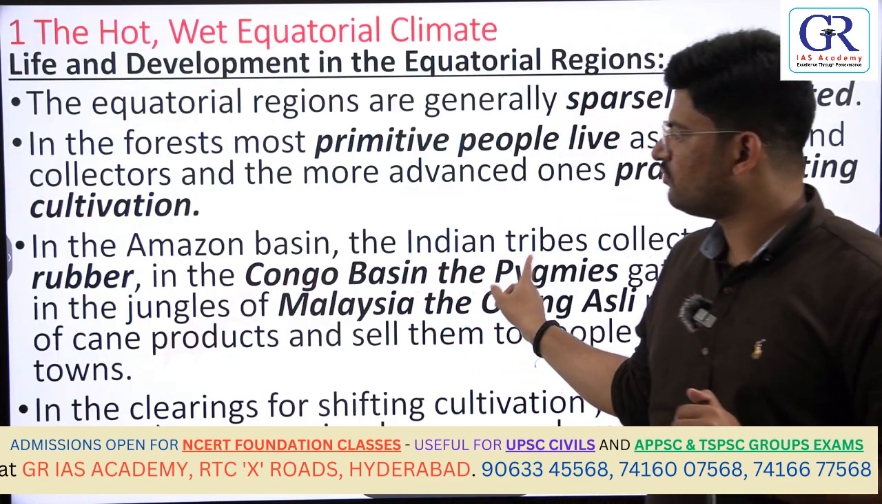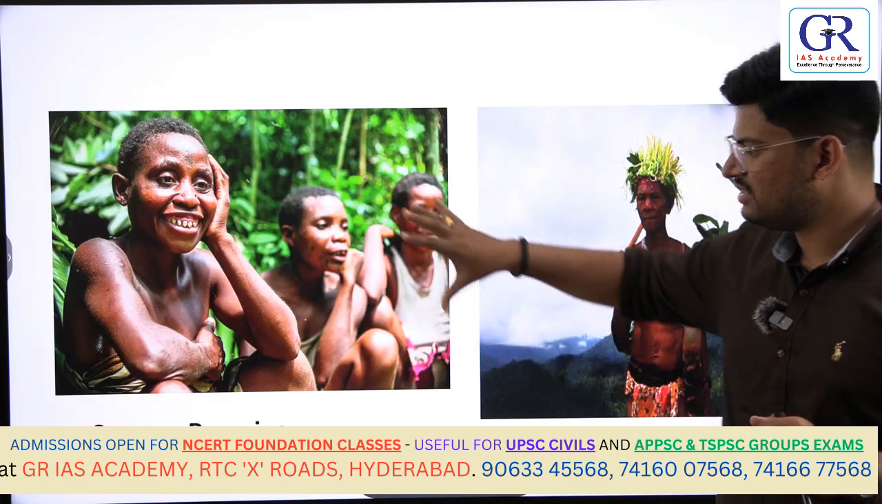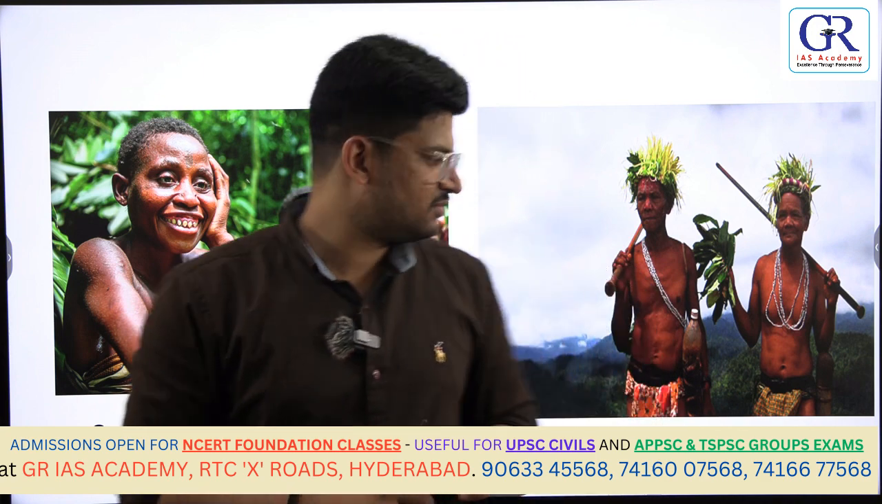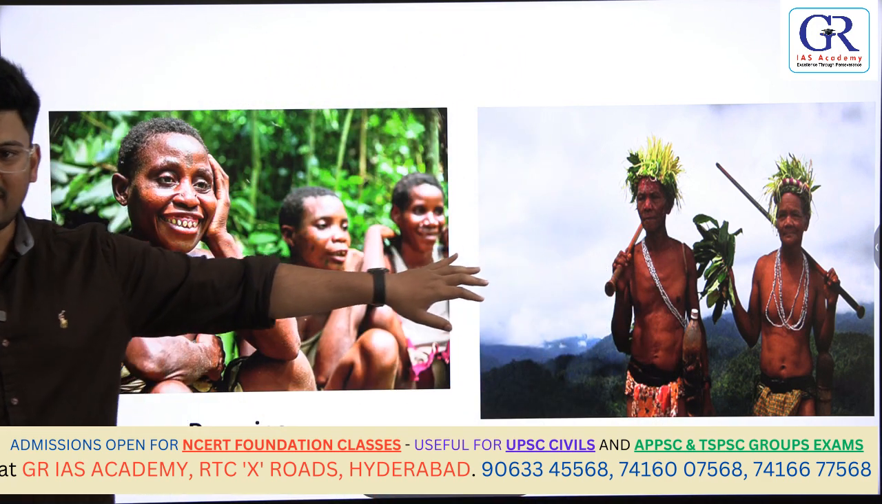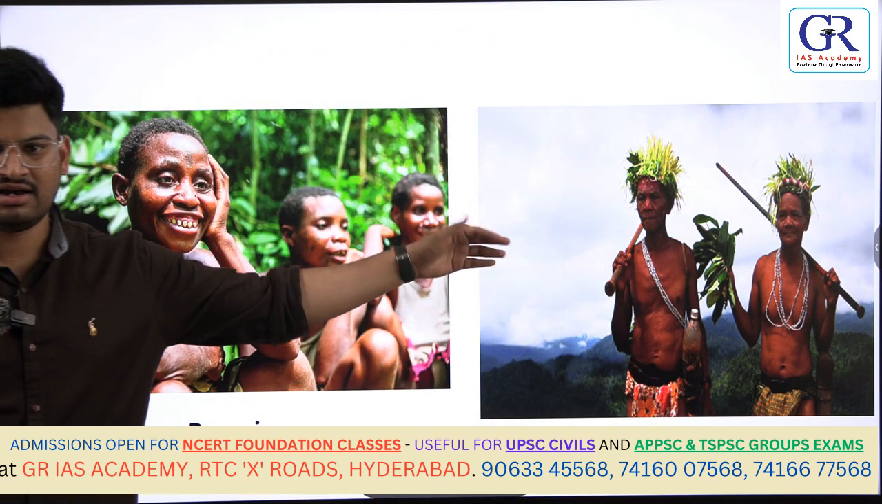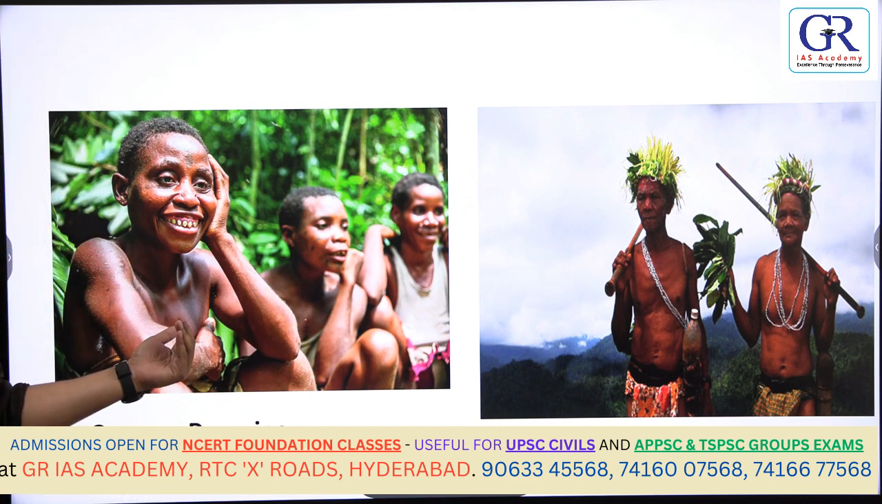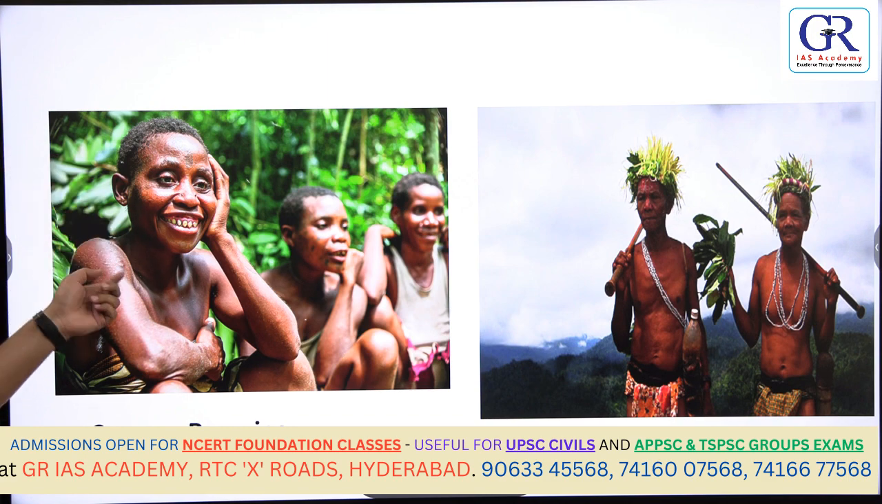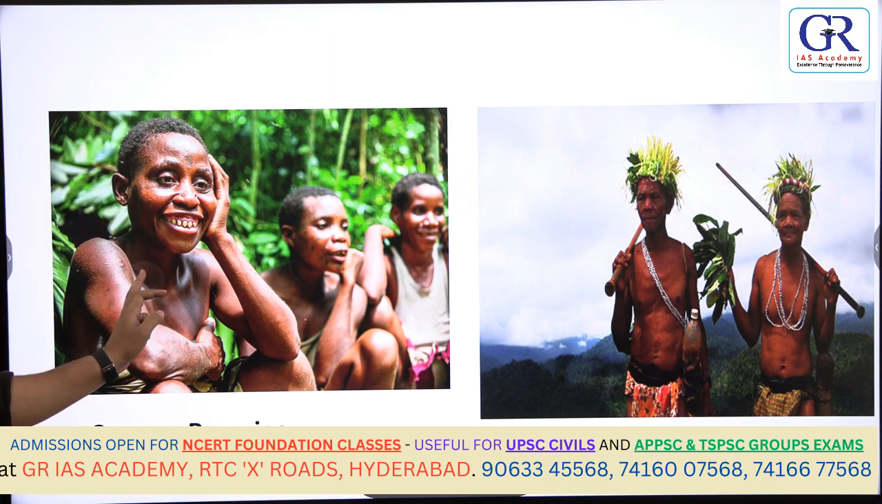Okay, so that's why in this region you can see the pygmies in the Congo region. Okay, the Orang Asli in the Malaysian region. So these kinds of people live in this region. Okay, tribal people, the Orang Asli here and Red Indians in the Amazon basin. So tribal people live in this region.